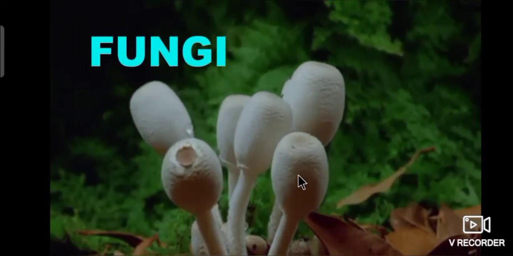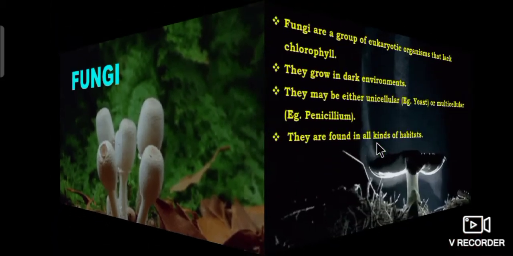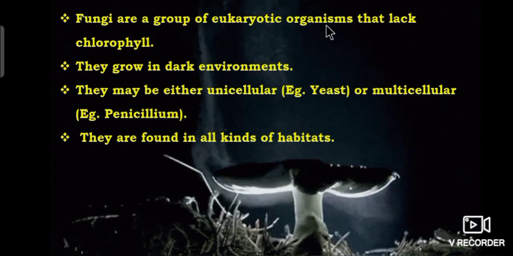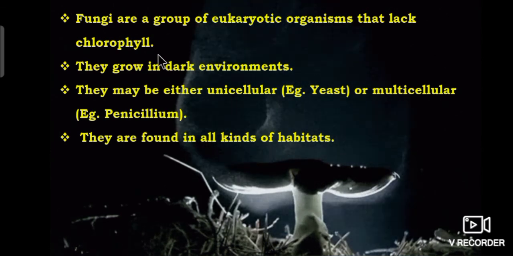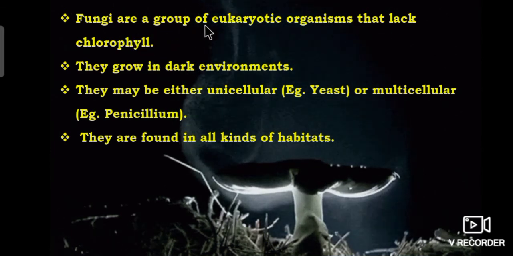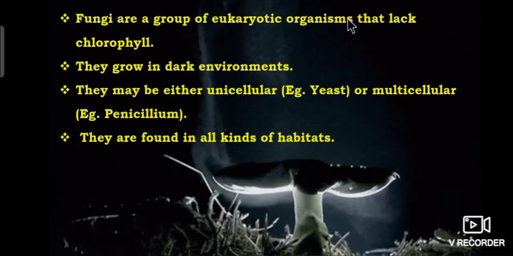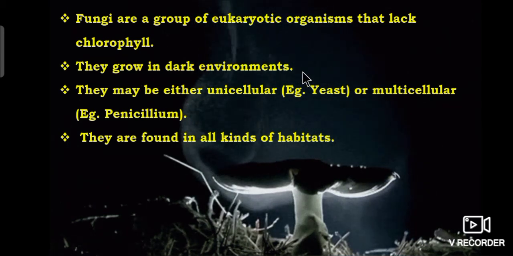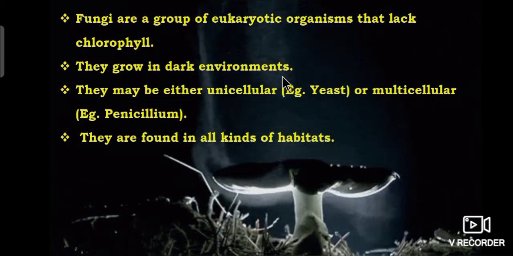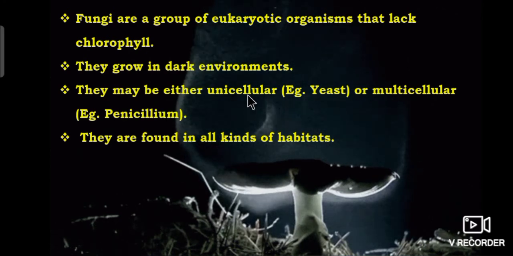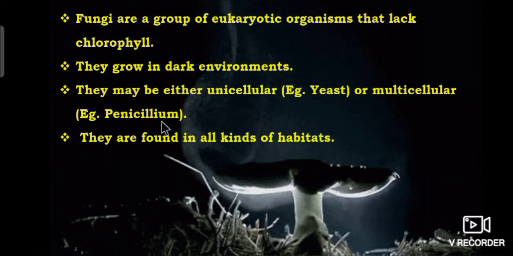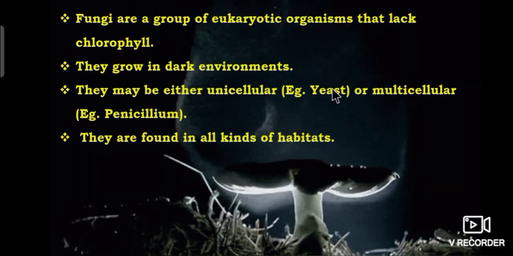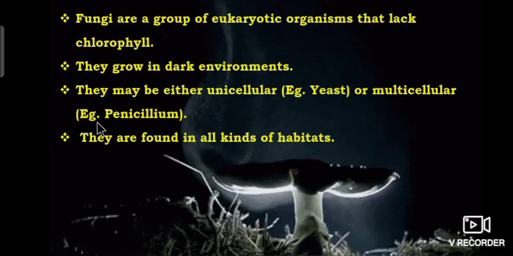Now we are going to study about fungi. Fungi are a group of eukaryotic organisms that lack chlorophyll. They grow in dark environments. They may be either unicellular, example, yeast, or multicellular, example, penicillium.